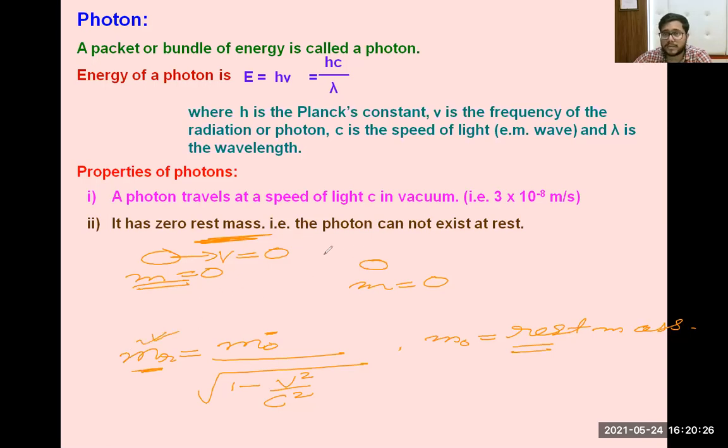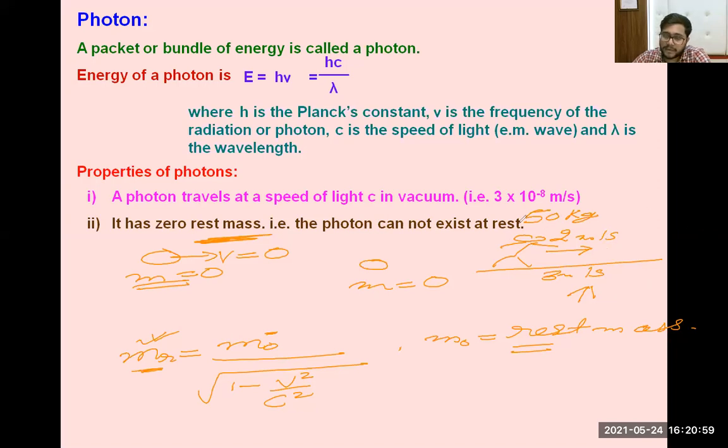Suppose you are standing on the ground, and your mass is 50 kg. Now suppose you start running. First your velocity is 2 meter per second, then 3 meter per second, and as time passes your velocity increases.